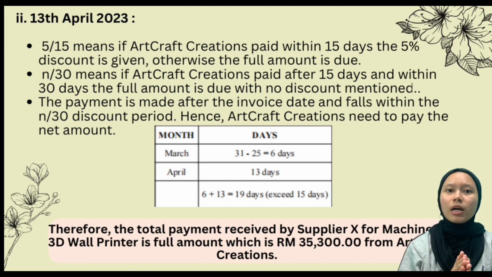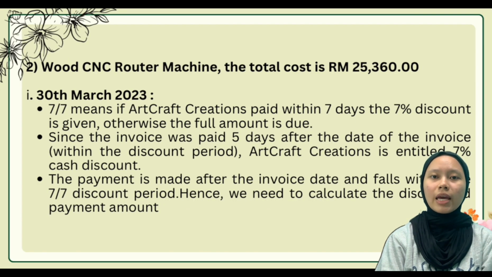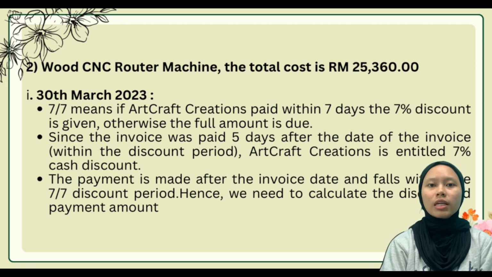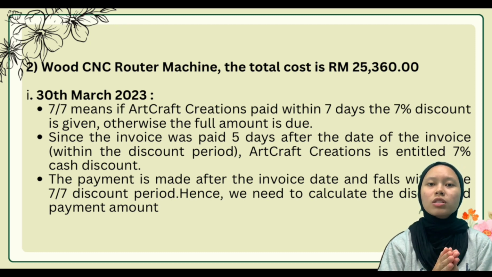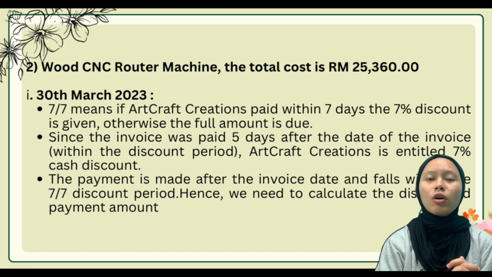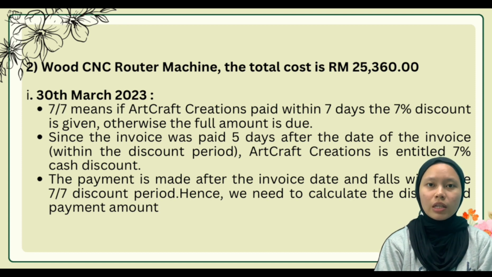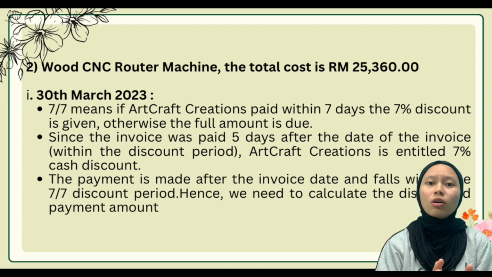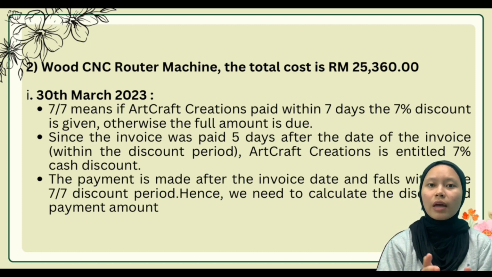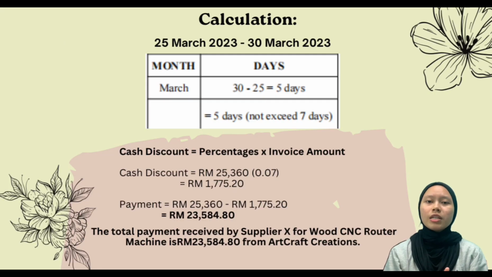This is the wood CNC router machine, and the total cost is 25,316. So for the first date, 30 March 2023, the calculation is the same as the 3D wall printer. The only difference is the total cost of the machine. Also, the time period is the same as before, which is not more than 7 days.